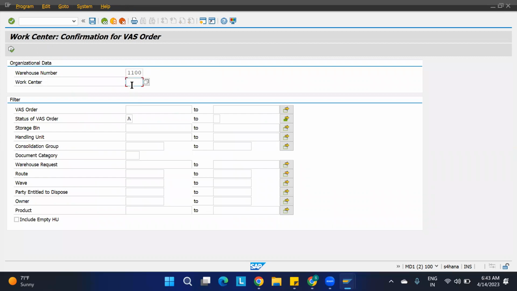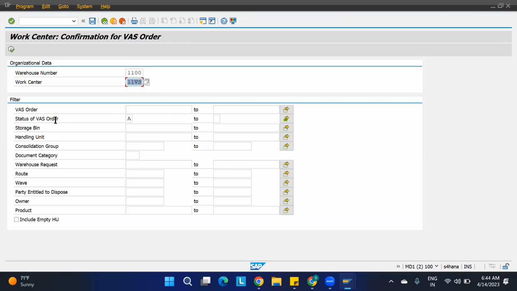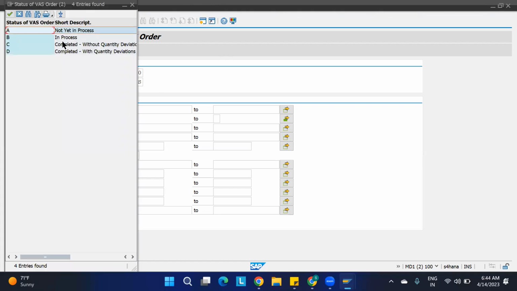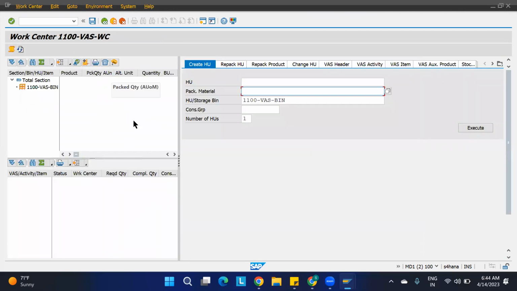What is the work center? 11 VS is the work center. This is for the VAS. If you open it, you're going to see it. And here the status for the VAS order is there, whether the VAS order is completed or not. Four options will come: not in process, in process, completed without quantity deviations, and completed with quantity deviations. If you want all four, you just use A to D and execute. As of now, we don't have anything. Just execute this.